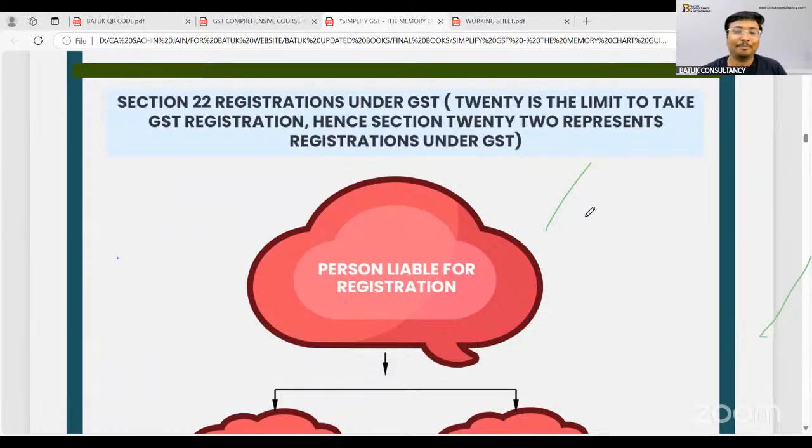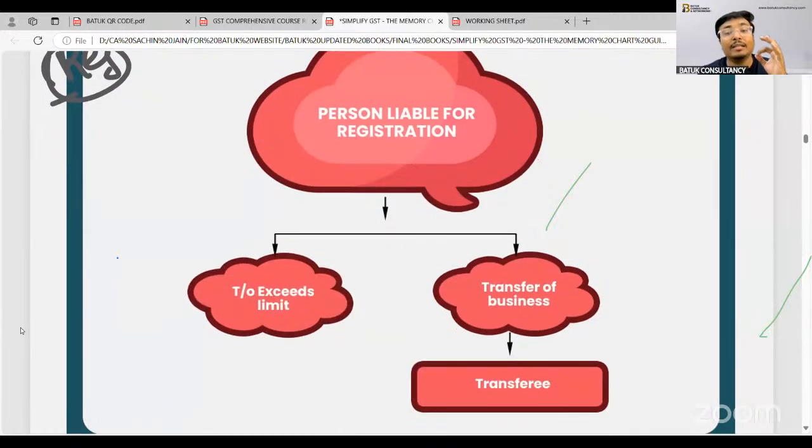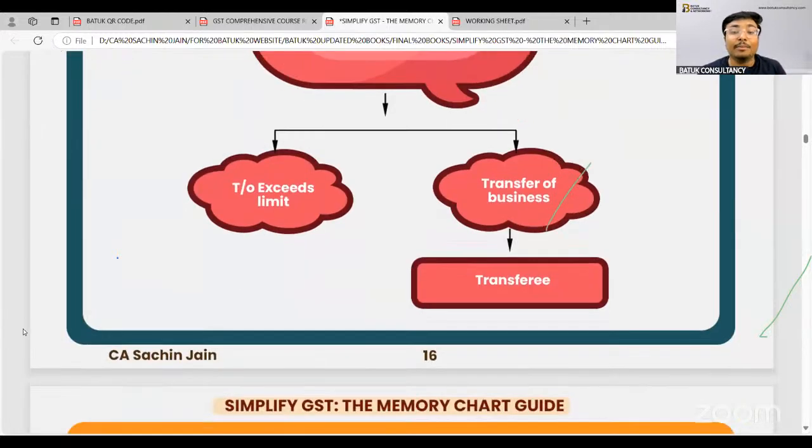That is the registration. All these things will happen only after taking the registration on the GST common portal. Hence, the government has given certain specific sections related to registration under GST. Through section number 22, the government has specified the person liable for registration, and specified that if the turnover crosses the specific limit, registration is required. And in case of transfer of business, the new entity which is going to incorporate has to file that